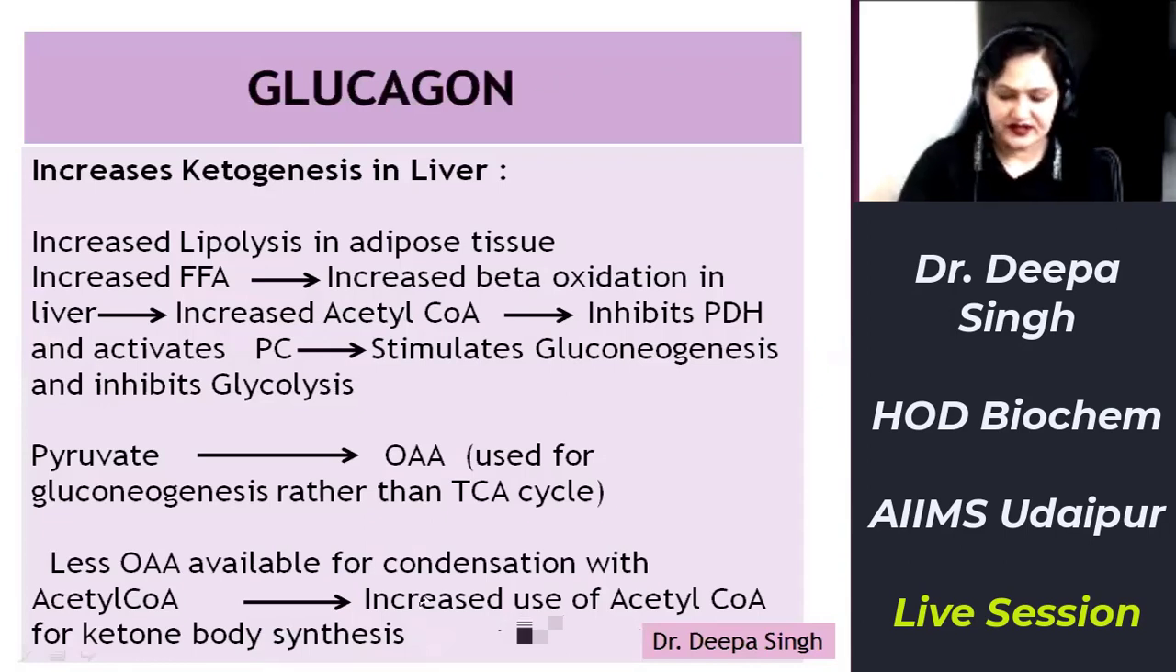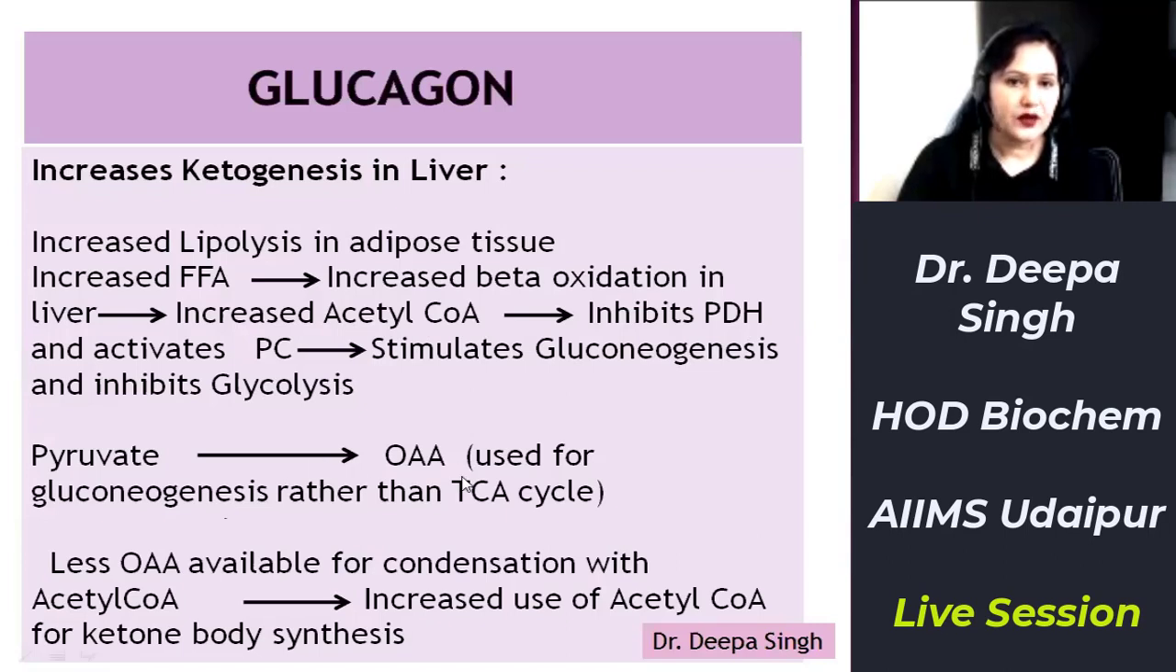I am repeating this once again. In response to glucagon, there is increased lipolysis. Increased lipolysis leads to increased formation of free fatty acids. Free fatty acids undergo beta oxidation and form an increased amount of acetyl coenzyme A. The effect of acetyl coenzyme A is that it inhibits the PDH enzyme, which converts pyruvate to acetyl coenzyme A, and activates the enzyme pyruvate carboxylase, which converts pyruvate to oxaloacetate. This oxaloacetate then forms glucose by gluconeogenesis.